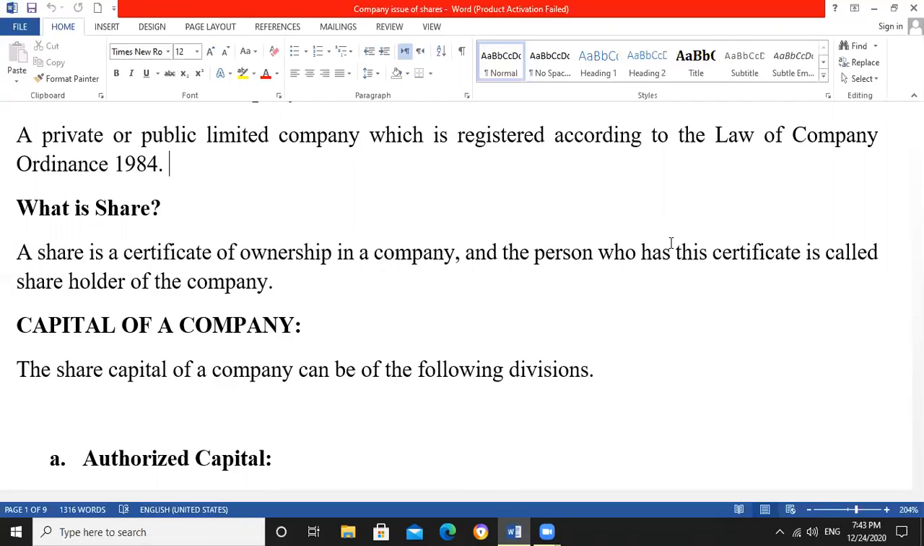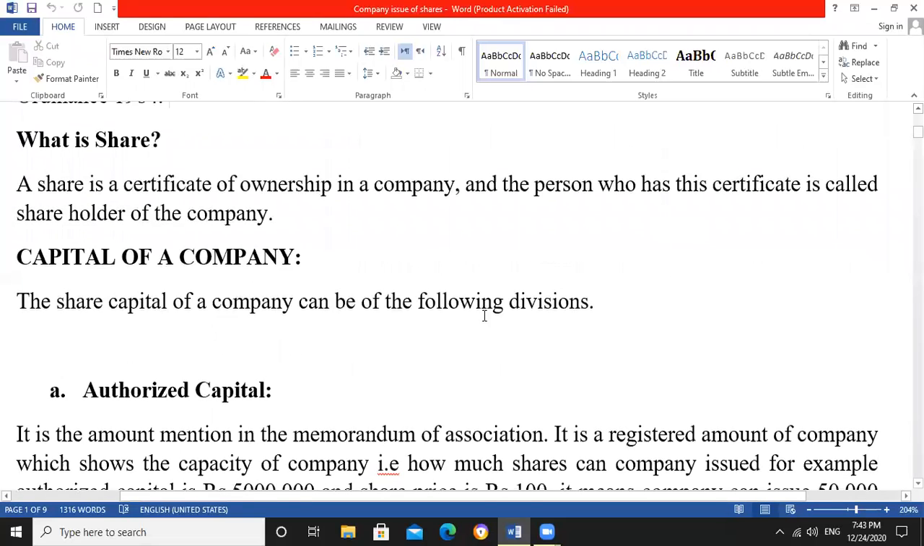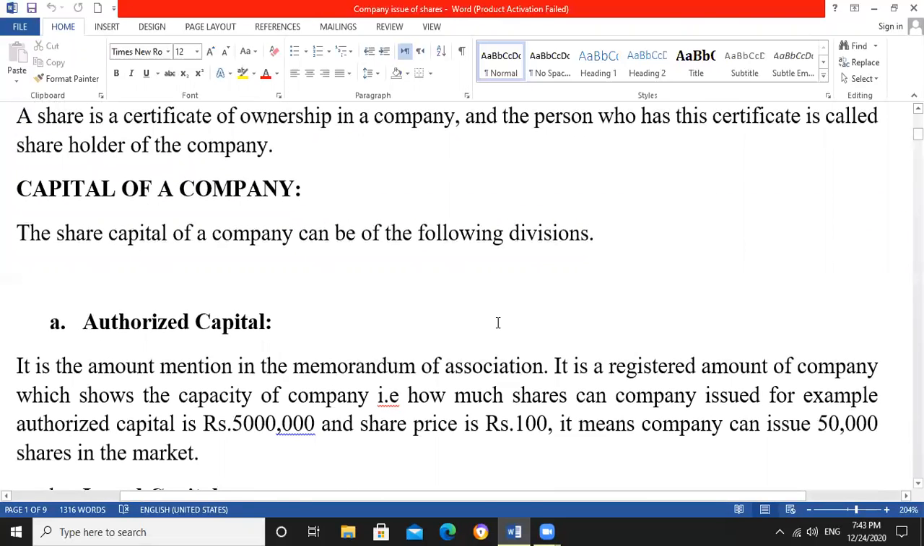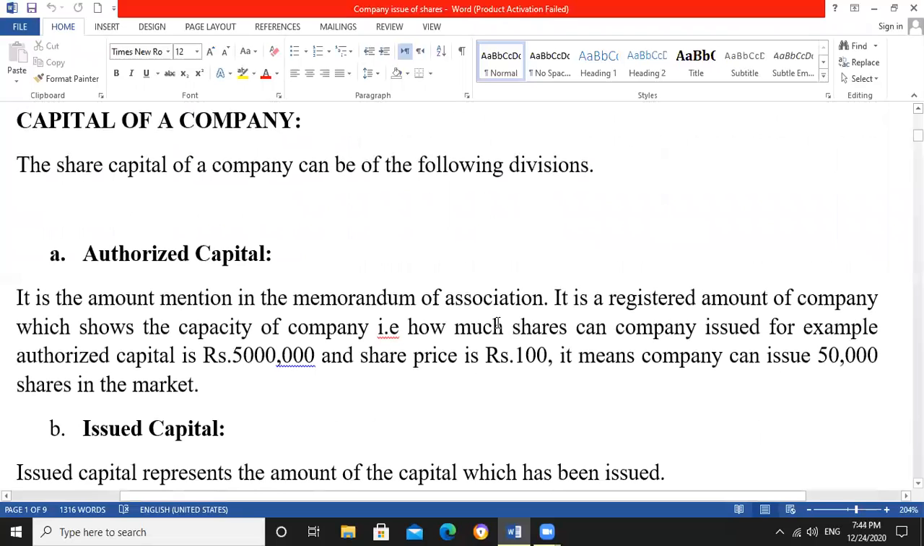So what is the share? Share is the certificate of ownership in a company, and the person who has the certificate is called shareholder of the company. Means who buys the share becomes an owner of the company. So capital of a company, share capital of a company can be of the following divisions.